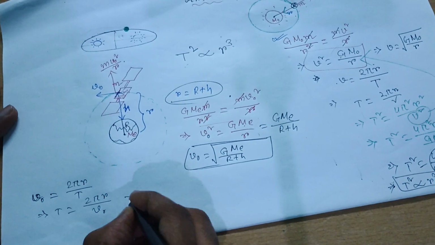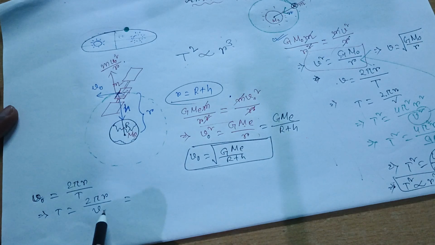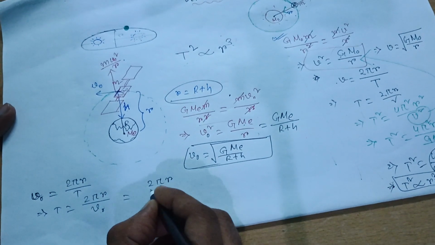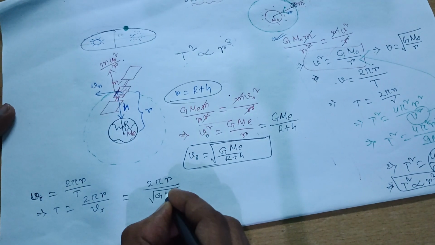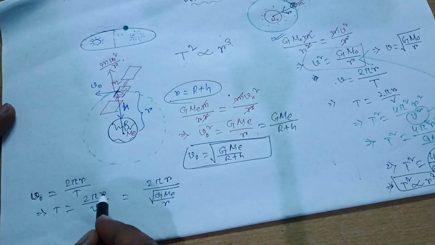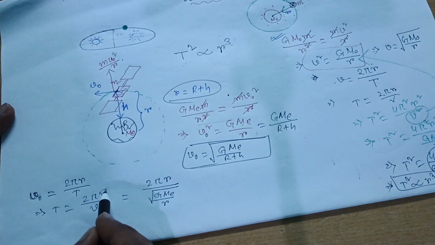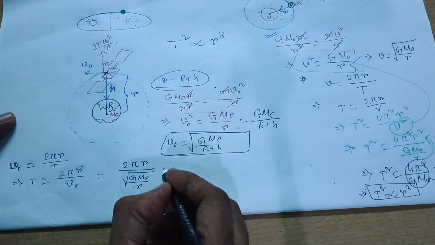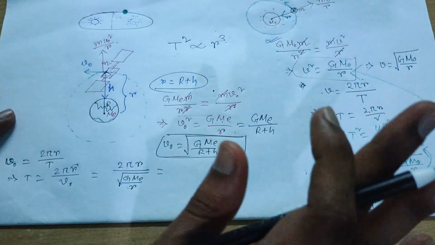Now I'm writing 2 pi small r by root over G M_e by small r. I'm not writing R plus H now because in the numerator there is small r, and I have to write small r here to simplify things. There is no other reason.